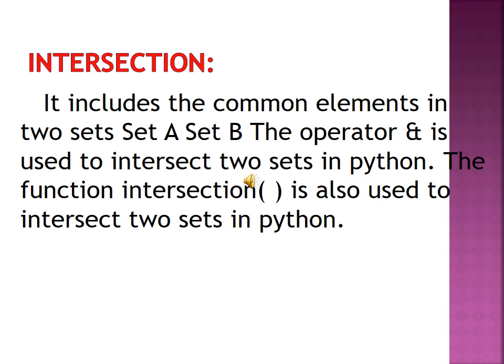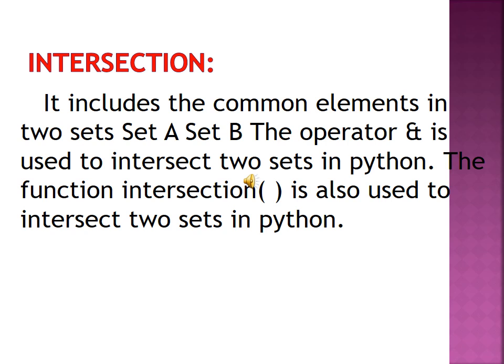In Python, one more method, the function intersection, is also used to intersect two sets. The first method, we can use the operator to intersect. Another method is the intersection function.